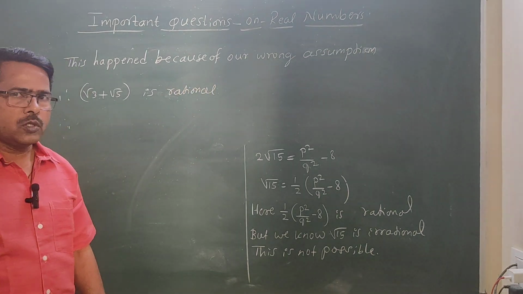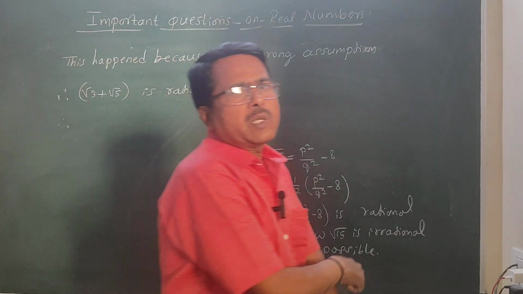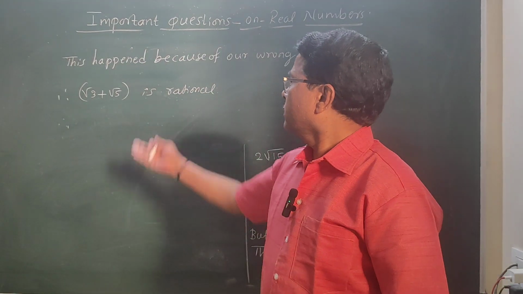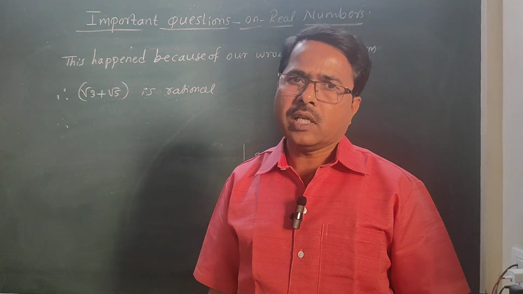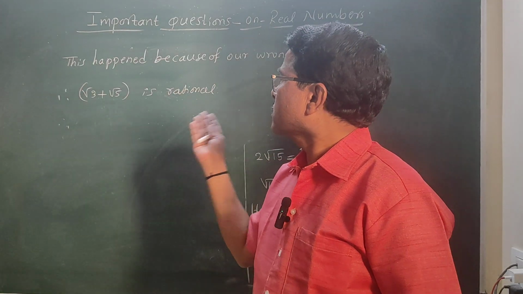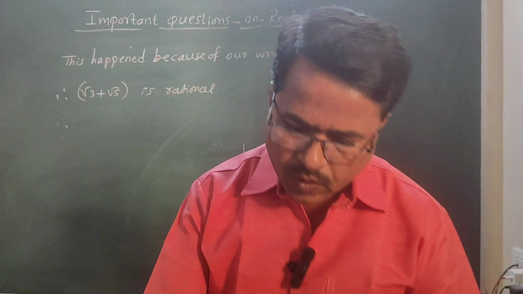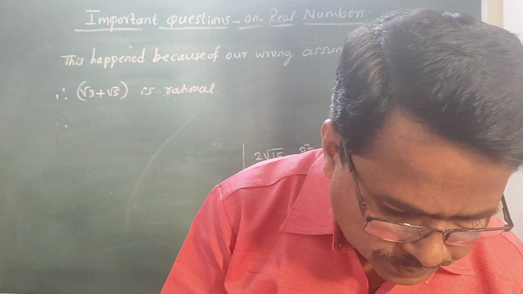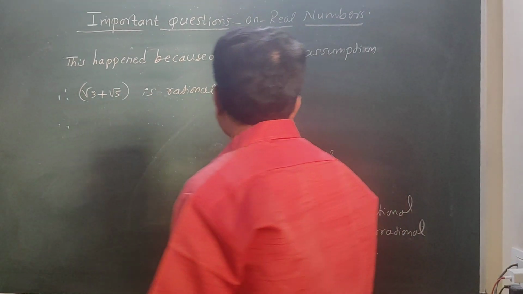Okay, what was our assumption? Our assumption was square root of 3 plus square root of 5 is rational. But that assumption is wrong, which means square root of 3 plus square root of 5 is irrational. This is how we can prove. Next question.